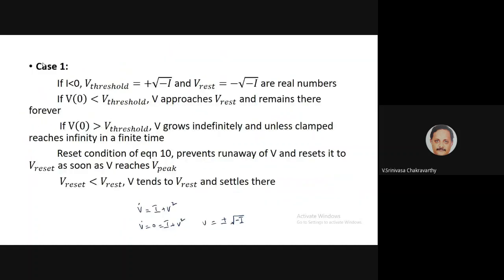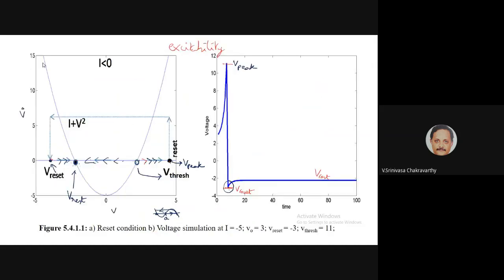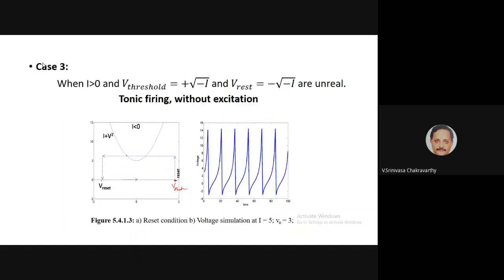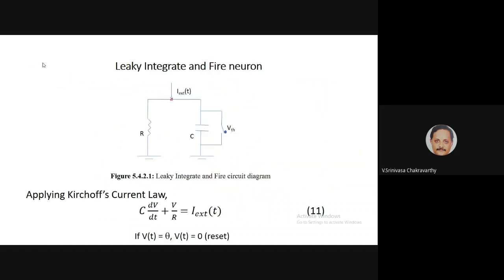We have seen that even this simple model can show three different kinds of dynamics. The first one has simple excitability, the second one has bistability, and the third one has continuous firing. There's no other state, there's just continuous firing. And there are such neurons in the real brain that fire continuously.